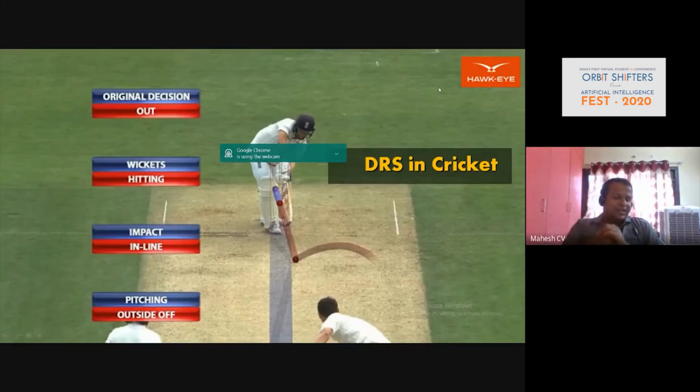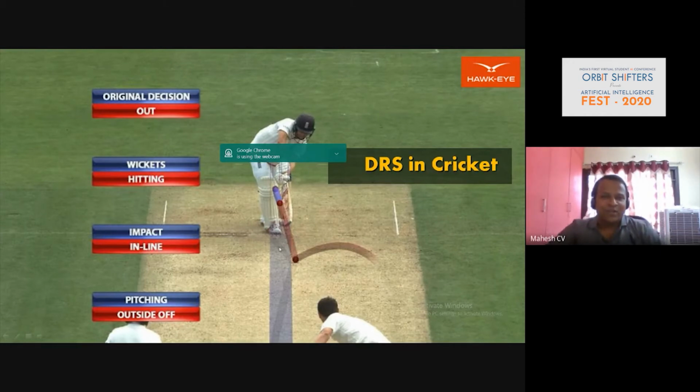And I'm sure the majority of people watch cricket in India. Whenever you have a question about a decision given by an umpire, the teams get a chance to review the decision, right? This is the screen you will get when the third umpire is looking at that particular decision. Now, if you see here, whether the ball is pitching in line or not, this is where computer vision is very heavily used.